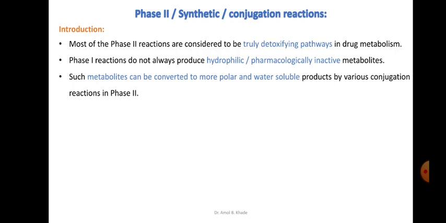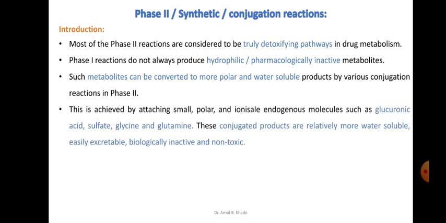So we introduce more polar and water soluble functionalities into the metabolites which have been formed in phase 1. By conjugation we introduce these functionalities. This is mainly achieved by introducing small polar and ionizable endogenous molecules which are present in our body, like glucuronic acid, sulfate, glycine and glutamine. These endogenous molecules are introduced into the metabolites formed by phase 1, and they are converted into conjugates of these.